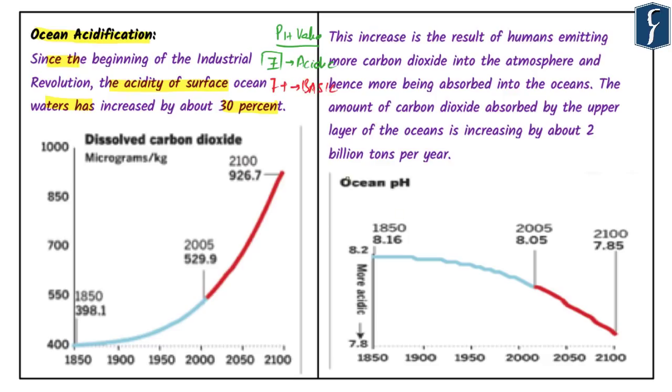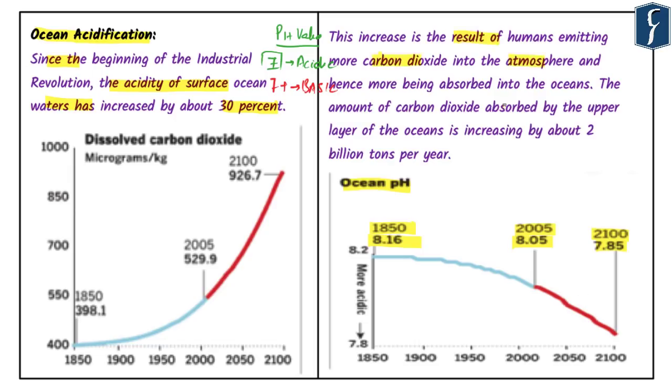You can see here in the diagram that when we talk about ocean pH, in the 1850s the ocean pH was 8.16. So it was more basic in nature. At the same time, in 2005, this value was 8.05, and it is expected that by 2100, that is by the end of the 21st century, it will be 7.85, which means that the basic pH level of the ocean is decreasing, and this is going to have a lasting impact on the ecology and ecosystem of the ocean itself, and there will be impact on other elements as well, as this water element is around 70% of this entire